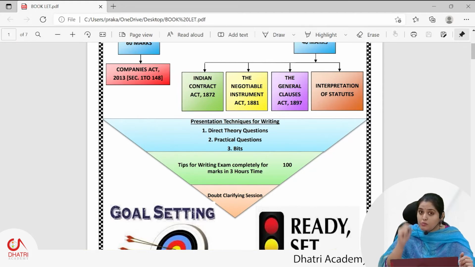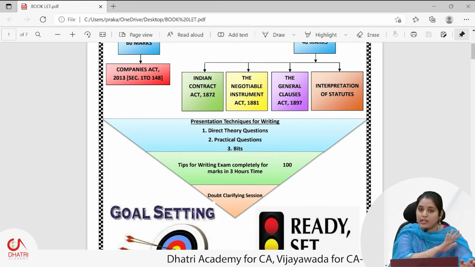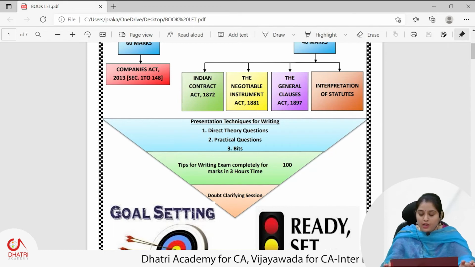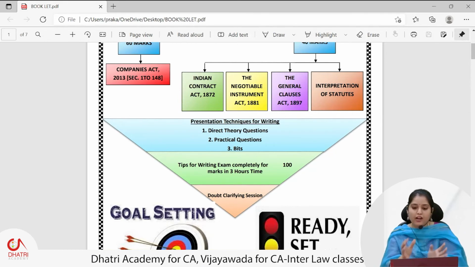Your concept presentation is very important. I am telling you from day one, all theory papers are based on concepts. We are writing a professional exam. It's not any school or college exam, so do not try to memorize that particular theoretical question by heart and write it in the examination.